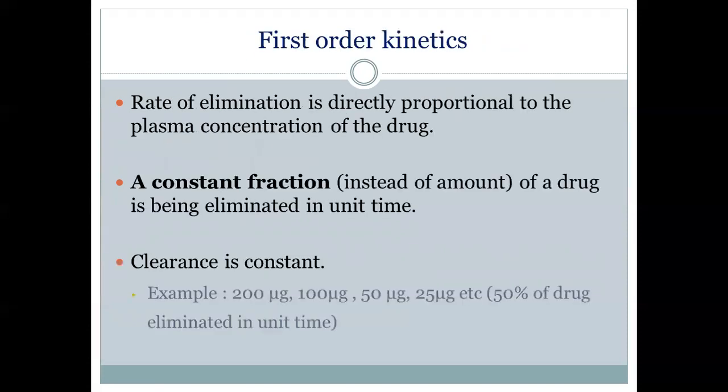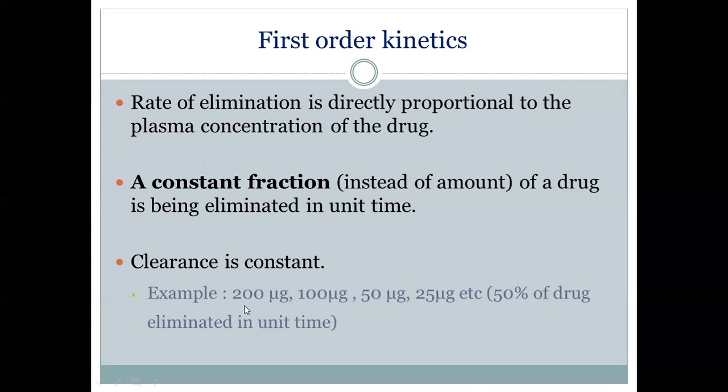The characteristics of the first order kinetics are as follows. Here, the rate of elimination is directly proportional to the plasma concentration of the drug. So what happens here is that a constant fraction of the drug is eliminated in unit time. So the clearance is constant.